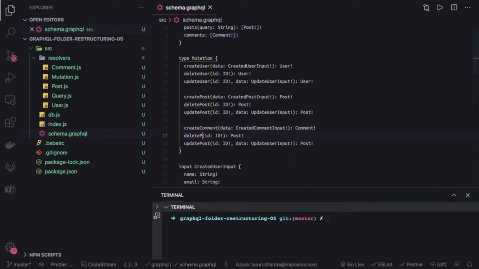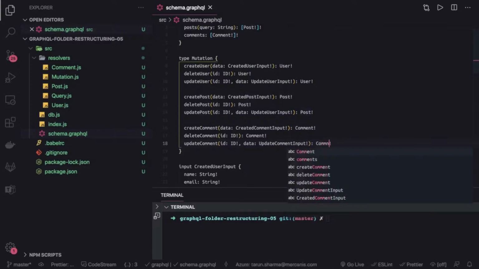Similarly delete comment is taking an ID and it will return a comment. Then we have update comment, which is taking the update comment input. So these are custom types we have defined. You can see the custom types we are using here.